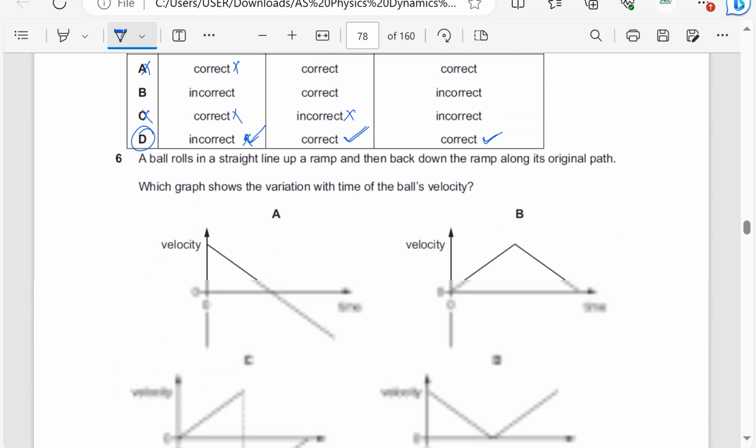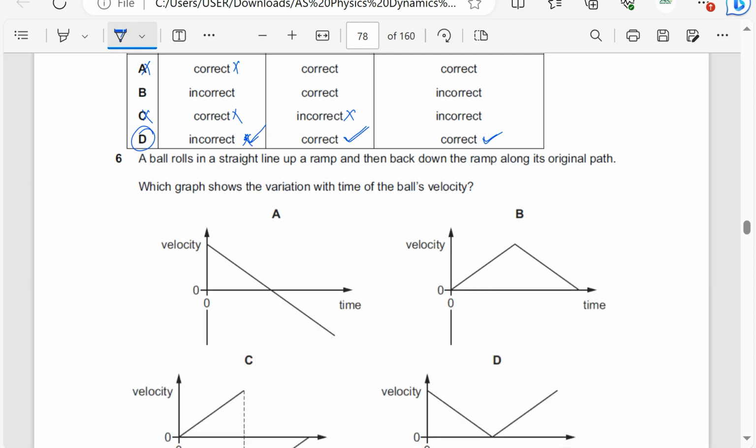The ball rolls in a straight line up a ramp and then back down the ramp along its original path. Which graph shows the variation with the time of the ball's velocity? It rolls up, so the velocity decreases. Then down, there must be a change in direction.